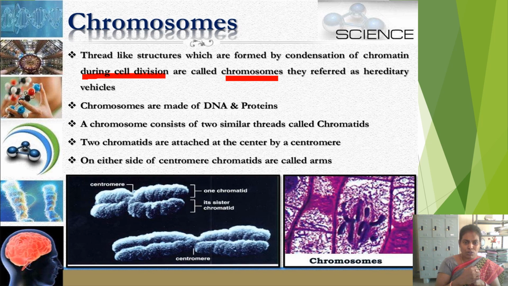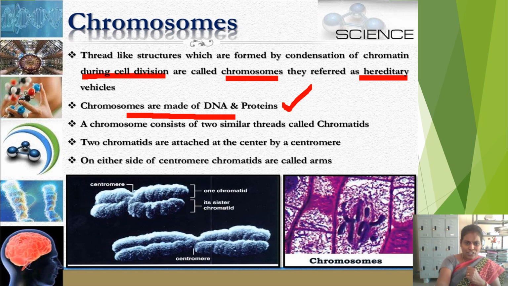That's why chromosomes are called hereditary vehicles. Vehicles means carrying something. What does this chromosome carry? Chromosomes carry hereditary information from parents to the next generation. If you see the composition of chromosomes, chromosomes are made up of DNA and proteins.